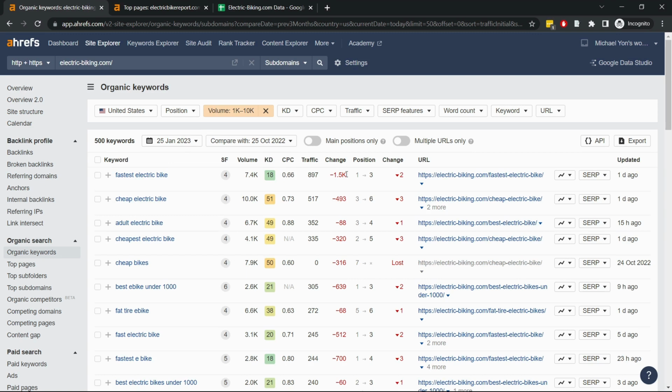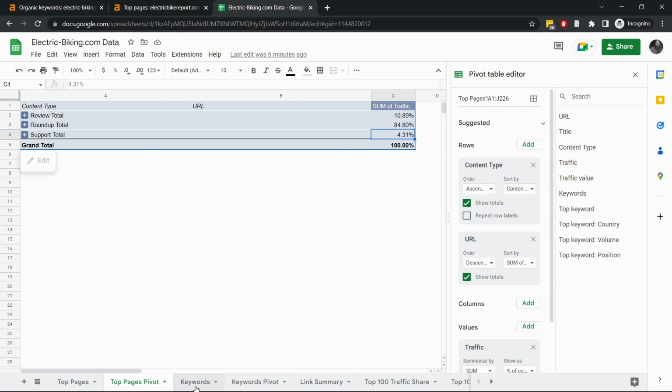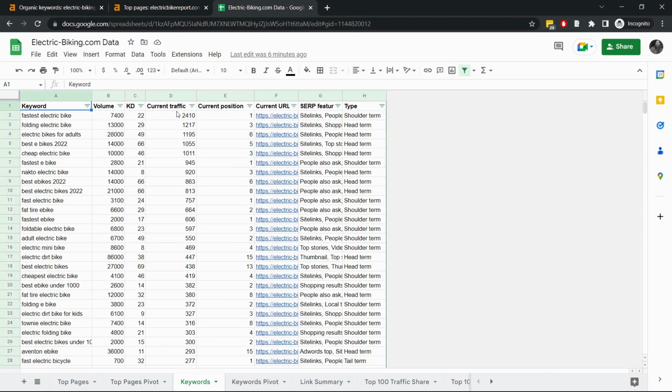So you can use the filters up here. You can use position filters here as well to look for stuff that's like top of page 2, bottom of page 1 with a lot of additional opportunity. But what we're going to do is just export this, head back over here, and I just dumped this entire organic keywords report into a keywords tab. And then I just added in the keyword bucket, using a little if statement based on the monthly search volume, and then pasted as values so my Google Sheet doesn't choke. And then from there, we're just going to pivot that data.